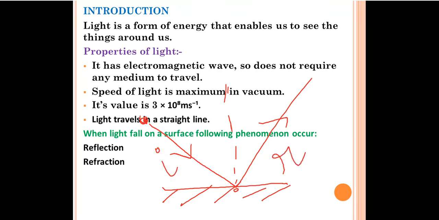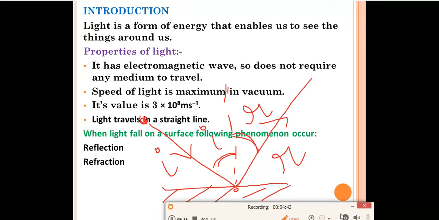Okay, so the bouncing back of a ray of light when it strikes a plane surface is called reflection. Whenever light comes, it will be incident on this surface and after that it will bounce back. So this is called your reflection, right? In this, the angle between the incident ray and the normal is called angle of incidence I, and the angle between the reflected ray and the normal is called angle of reflection. Okay, so this is also one of the laws of reflection that we will study in this chapter.